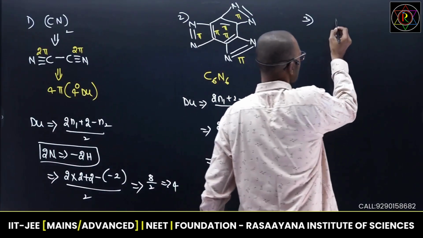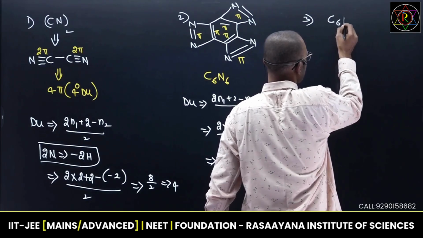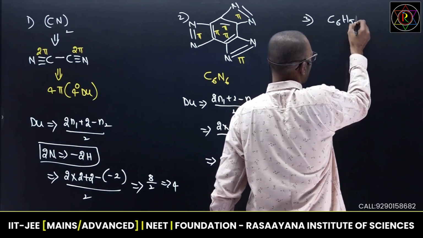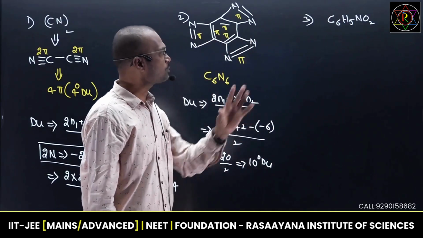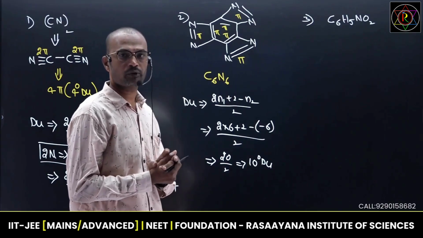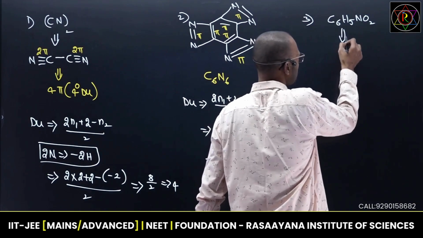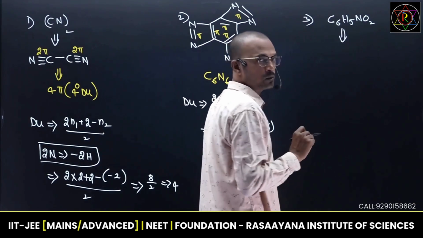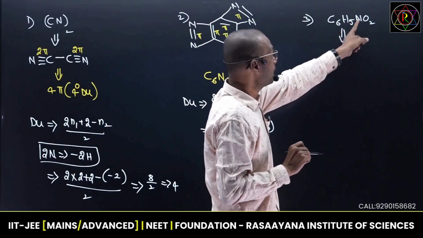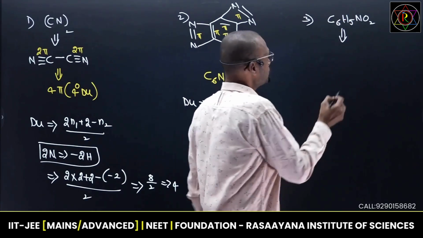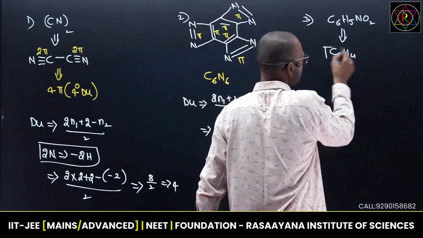Okay, suppose this is C6H5NO2. Suppose mixed molecules are present, what is the strategy to identify the degree of unsaturation? First you need to convert to only a hydrocarbon formula. Here one oxygen is there. Oxygen never affects the number of hydrogens. For every nitrogen, one hydrogen will be removed. So if I remove one hydrogen from here, you will get C6H4.